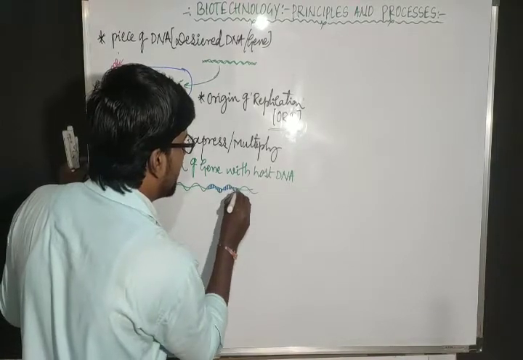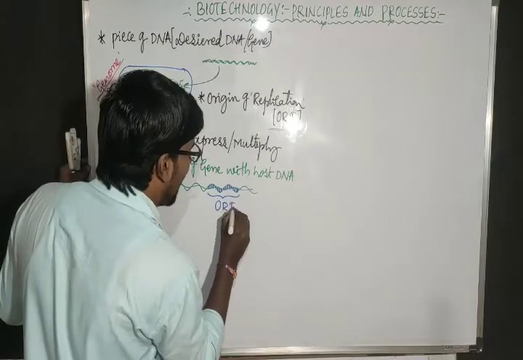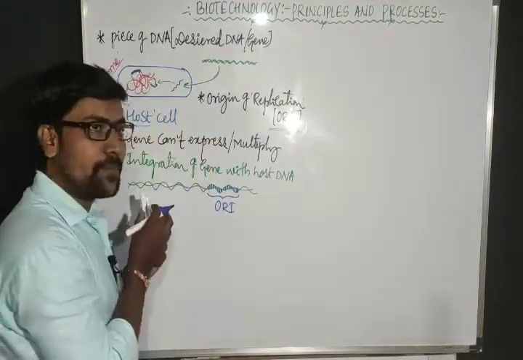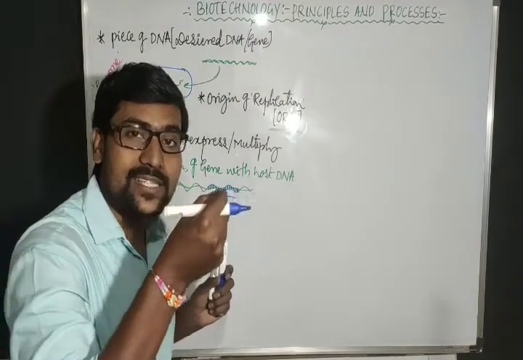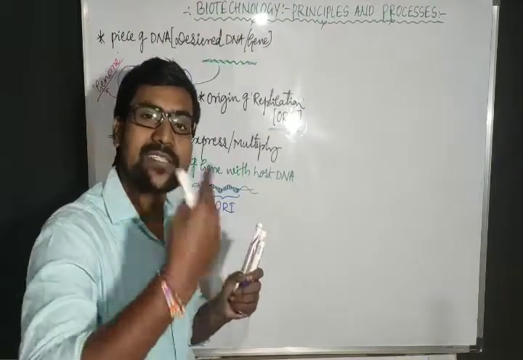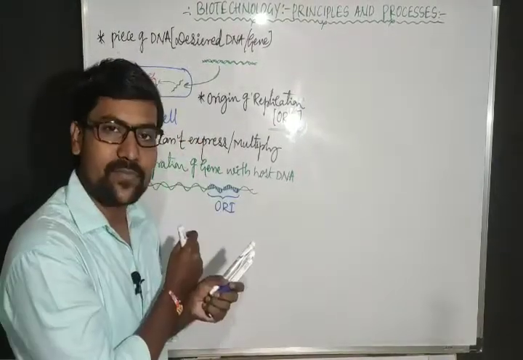Let me call this sequence ORI, that is origin of replication. This origin of replication is a particular sequence on the DNA. From this sequence the replication process starts. From this point the replication process starts.